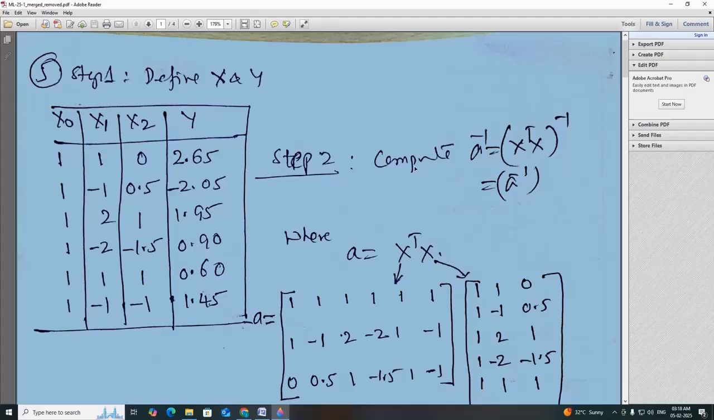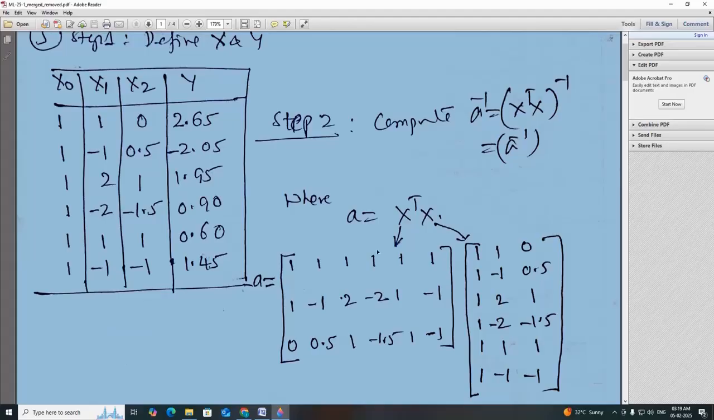Okay, step 2, compute A inverse. What is this A inverse? A inverse is (X transpose X) whole inverse. So this is nothing but A inverse. What is this A? A is simply nothing but X transpose X. So we will first compute A and then we will find the inverse of A.